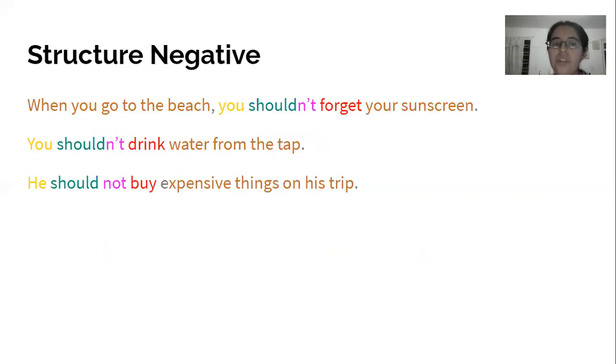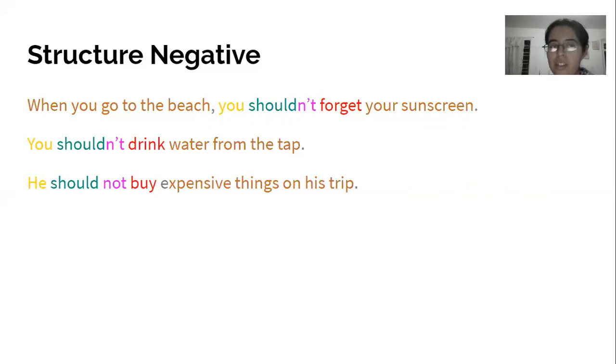So now for negative. Here we have the examples. When you go to the beach, you shouldn't forget your sunscreen. You shouldn't drink water from the tap. And he should not buy expensive things on his trip.